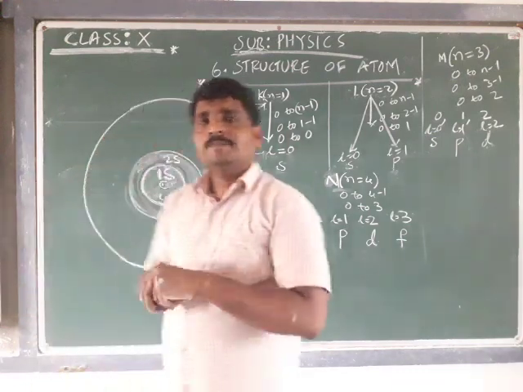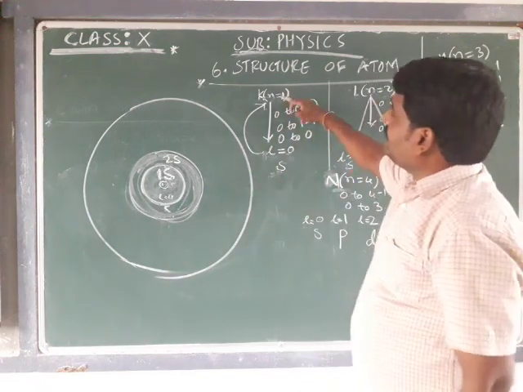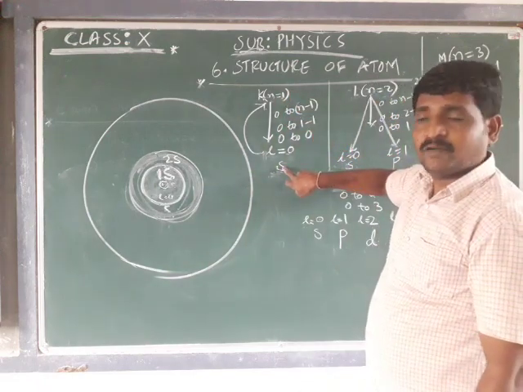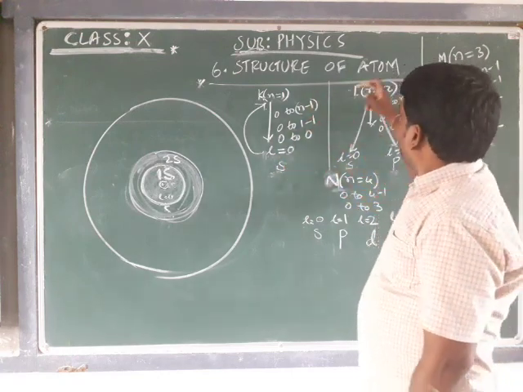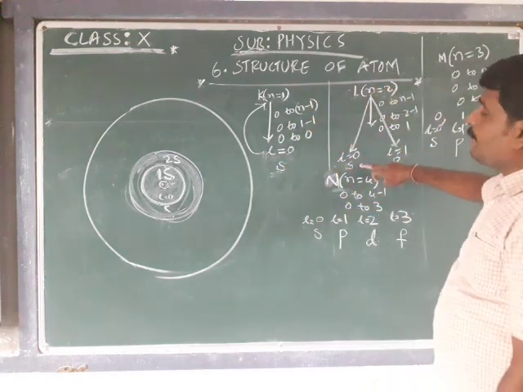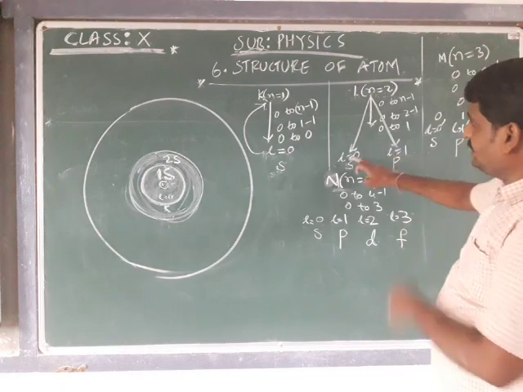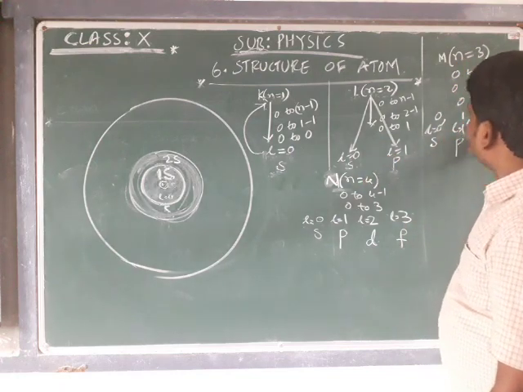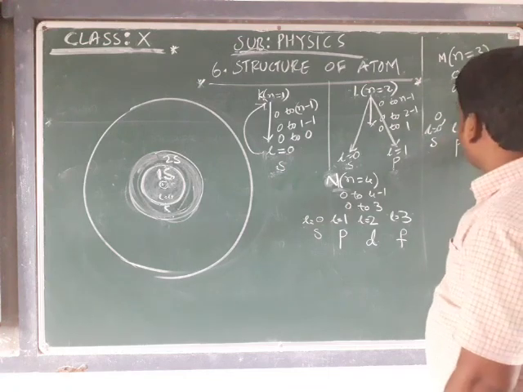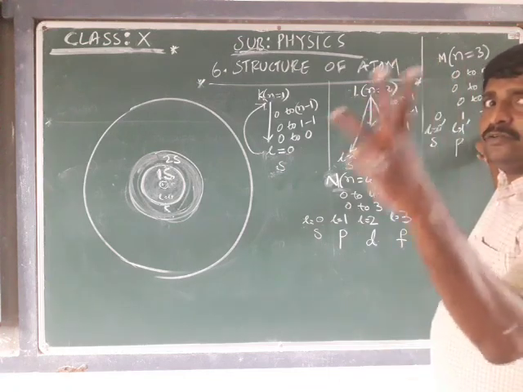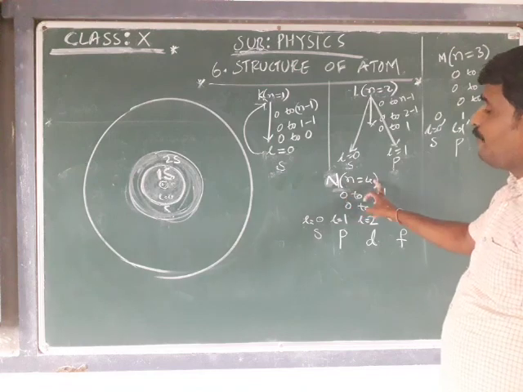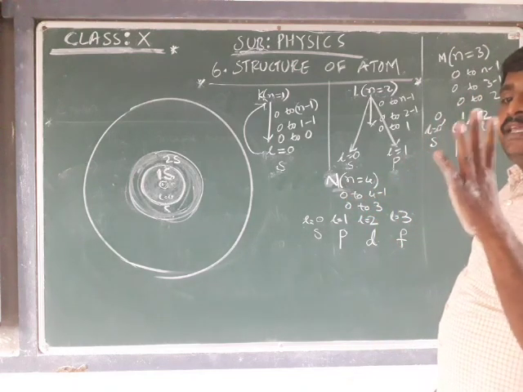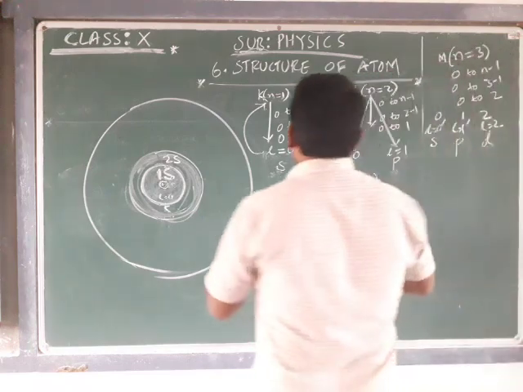Very important review: if n is equal to 1, that many subshells are present. N is equal to 2, 2 subshells are present, L is equal to 0 and L is equal to 1. If n value is 3, 3 subshells are present: 0, 1, 2. N is equal to 4, there are 4 subshells: 0, 1, 2, 3. I hope you have understood.